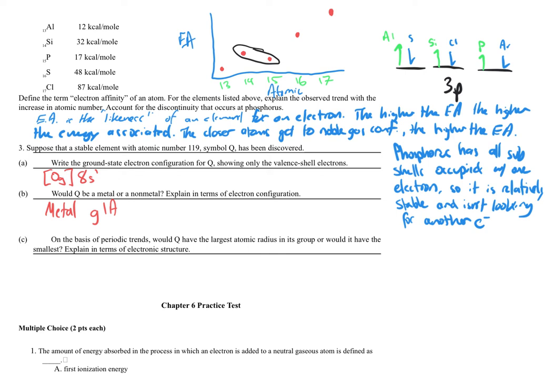On the basis of periodic trends, would Q have the largest atomic radius in its group, or would it have the smallest? Explain in terms of electronic structure.